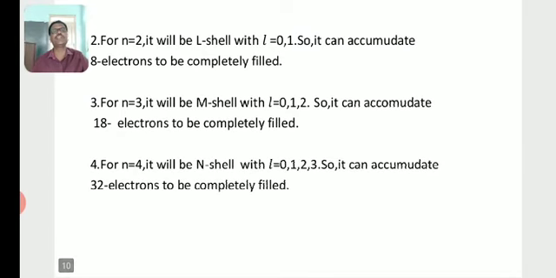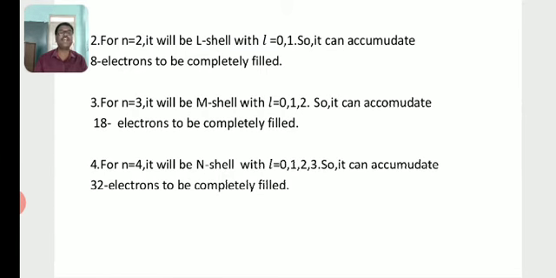For n is equal to 2, it will be the L shell with l is equal to 0, 1. It can accumulate 8 electrons to be completely filled based on Pauli's exclusion principle, where the 8 electrons have different quantum numbers, all 4 quantum numbers n, l, ml and ms.